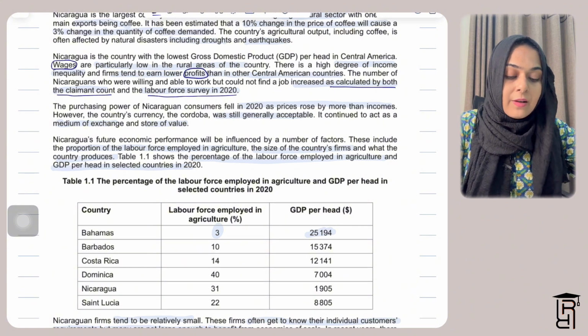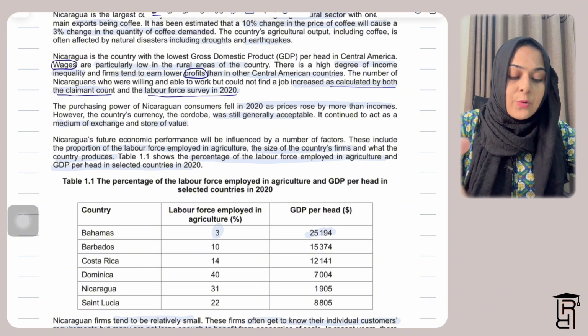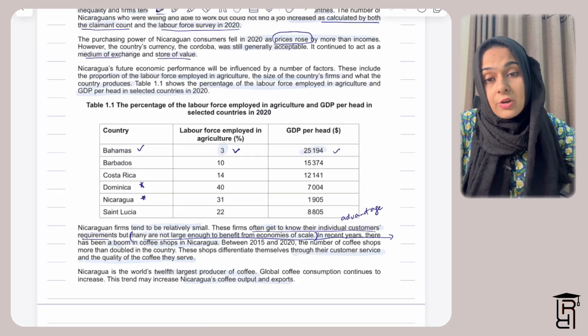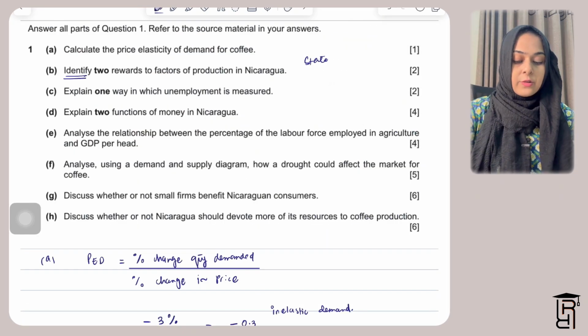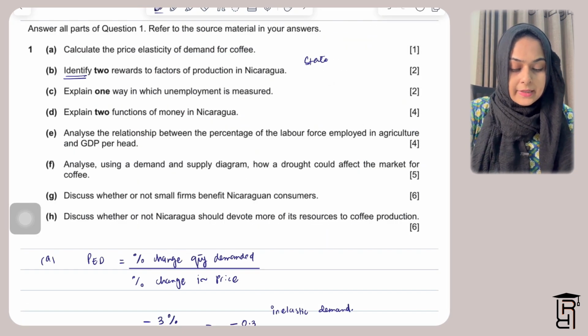So in that way, the government will also know how many people are without a job in Nicaragua. So the next part here says analyze.